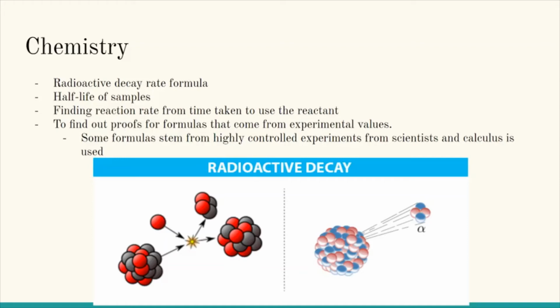So, for example, if we have a reaction and it takes 5 minutes to use up all the reactant, and there is a certain mass, we can use differentiation to find out the slope. And if the slope is steep, it means that the reaction is happening at a fast rate. And if the slope is less steep, it means that the reaction is happening at a slower rate.